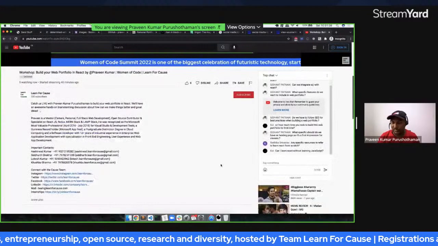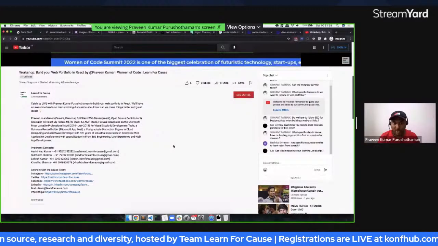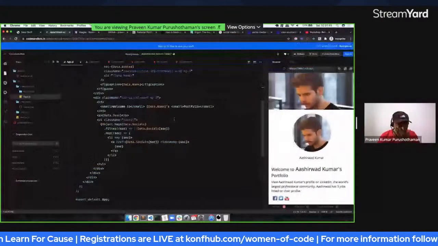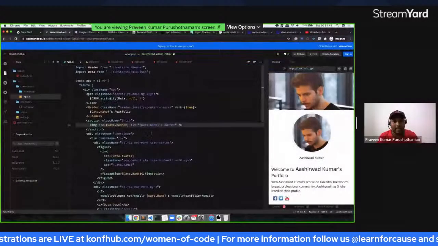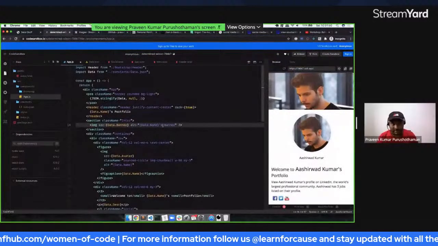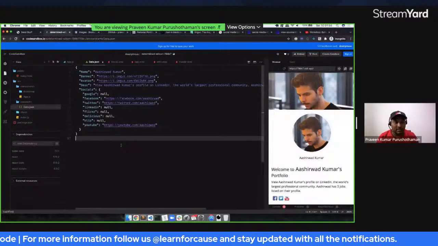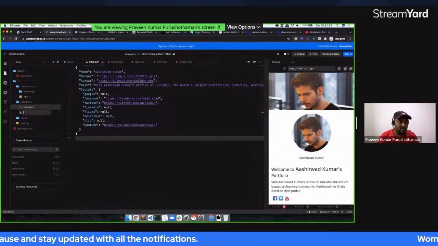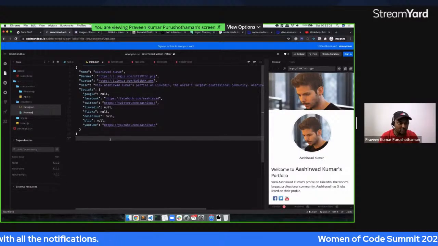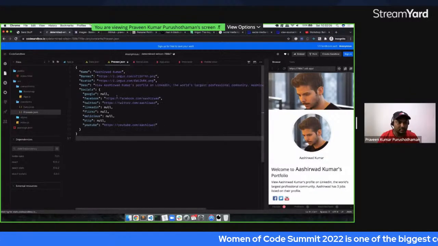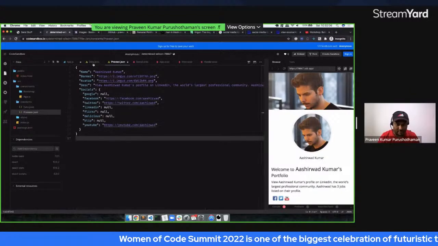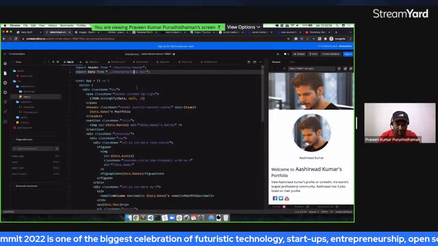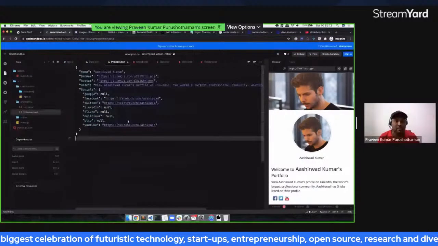Okay, let's continue with what we have been doing. Now this one is almost done. If you want to change this into another person's view, what I can do is make a copy of this, create another constant called, let's say, Praveen.json, and paste it over here. All I need to do is change this into Praveen.json, and in it change Aashirwad Kumar into Praveen Kumar. So everywhere it says it is going to change.